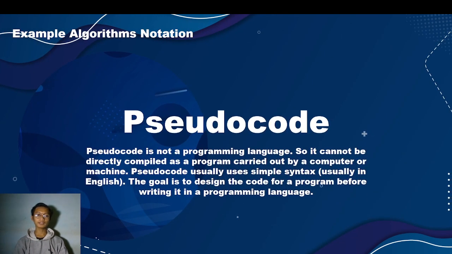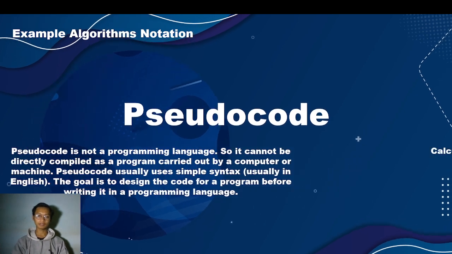Okay, next example of algorithm notation is pseudocode. Pseudocode is not a programming language, so it cannot be directly comprehended as a program carried out by a computer or machine. Pseudocode usually uses simple syntax, usually in English. The goal is to design the code for a program before writing it in a programming language.